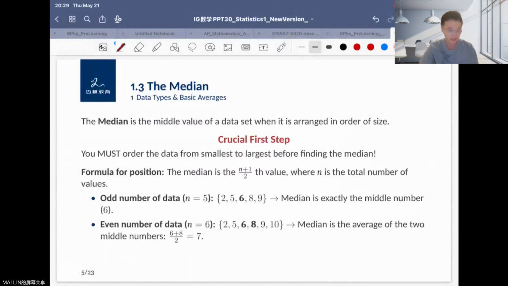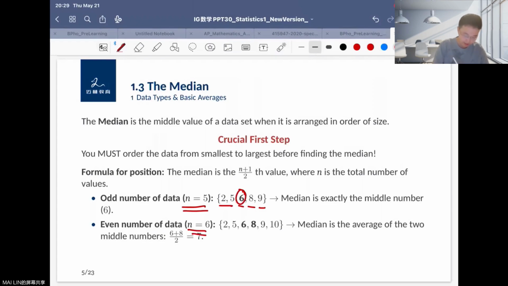Next is the median. Median means the middle value of the data set when it is arranged in order of size. The median is the (n plus 1) over 2 th value. For example, if the number of data is 5, like 2, 5, 6, 8, 9, you can find 6 is at the middle place, so 6 is the median.